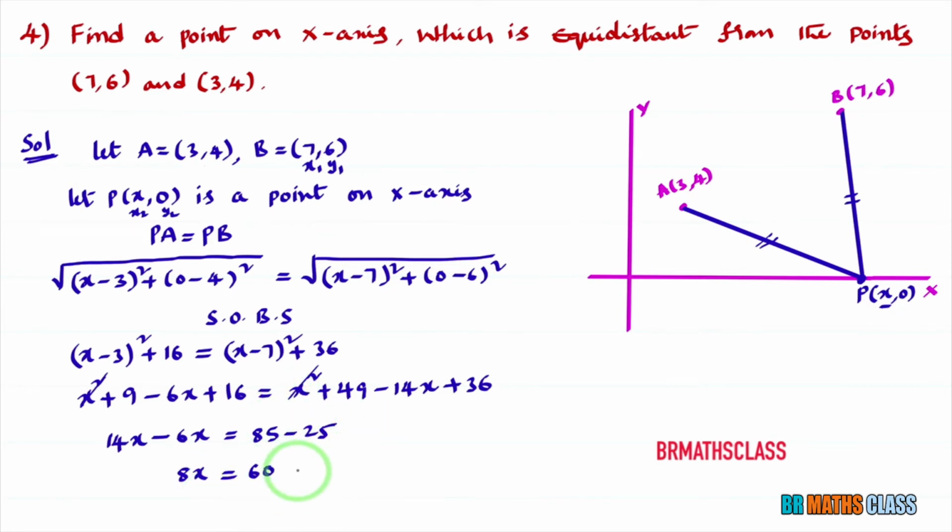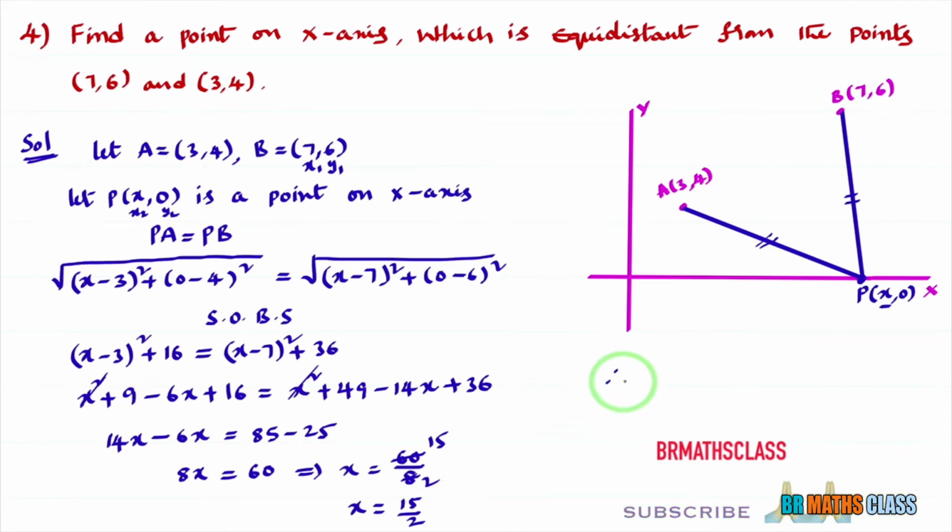So from this, what is x? x equal to 60 divided by 8. Now this is 4 table 15 times, 4 table 2 times. So finally what you got? You got x equal to 15 divided by 2. We were trying to find the value of x, and we got the value of x. So therefore, the final point P, actually P is (x, 0). What is the value of x you got? You got the value of x as 15 divided by 2. So the point (15/2, 0) is equidistant from the points A and B. I hope you understand this class.